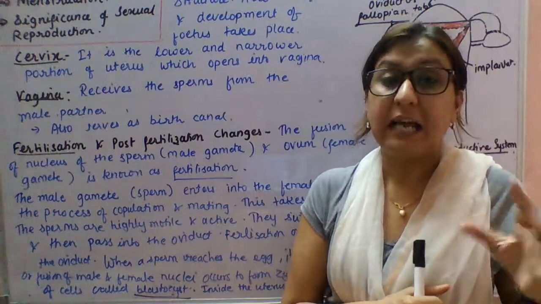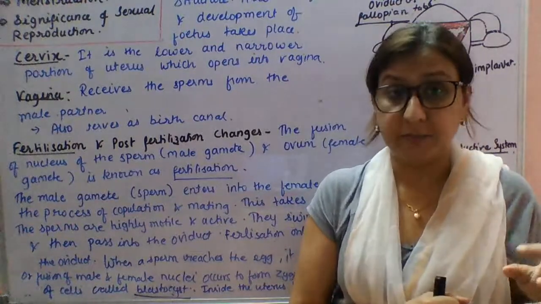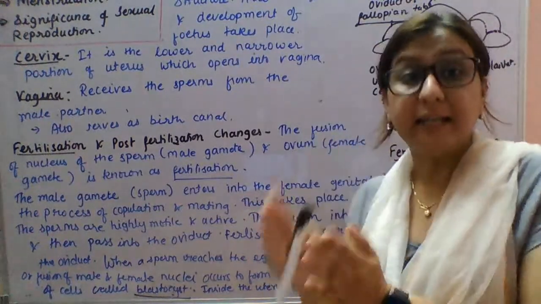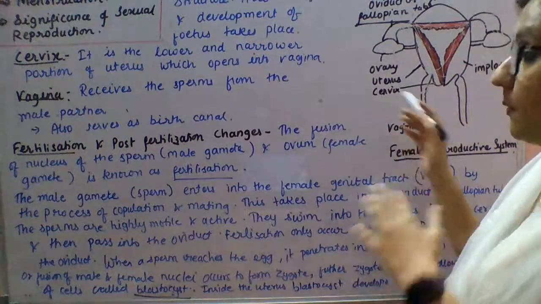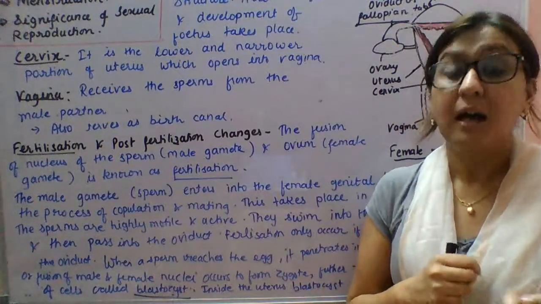The formation of 3 or 4 zygotes will take place. So they will take the healthy zygote and then implant it into the mother's uterus. Okay, so this is the process they follow in in vitro fertilization, that is, in IVF.